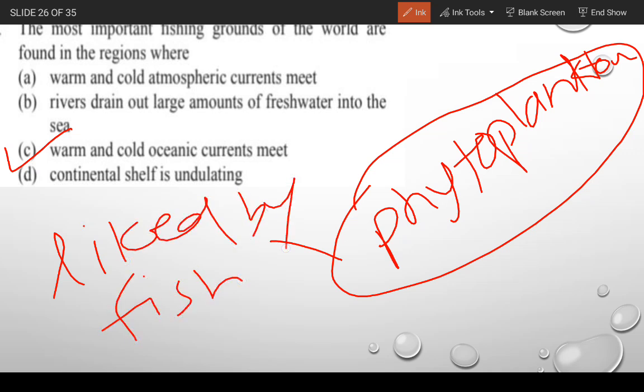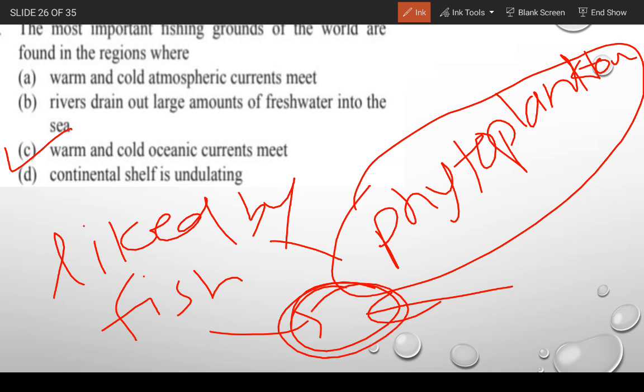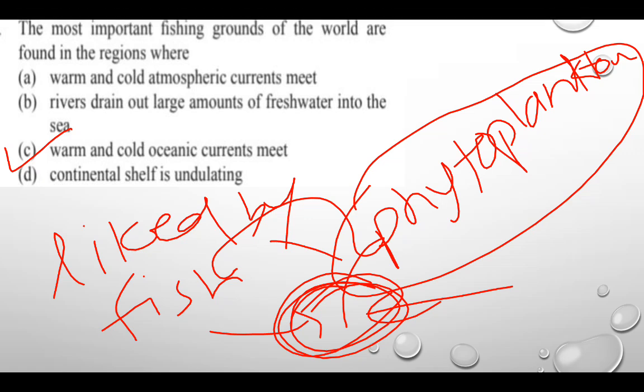So fish come to eat this phytoplankton, and the water is also in a favorable condition for the living of fish. So when the cold oceanic current and warm oceanic current meet, in that region there is phytoplankton, and phytoplankton is liked by the fish, and because of that this region is beneficial for fishing. So moving to the next question.